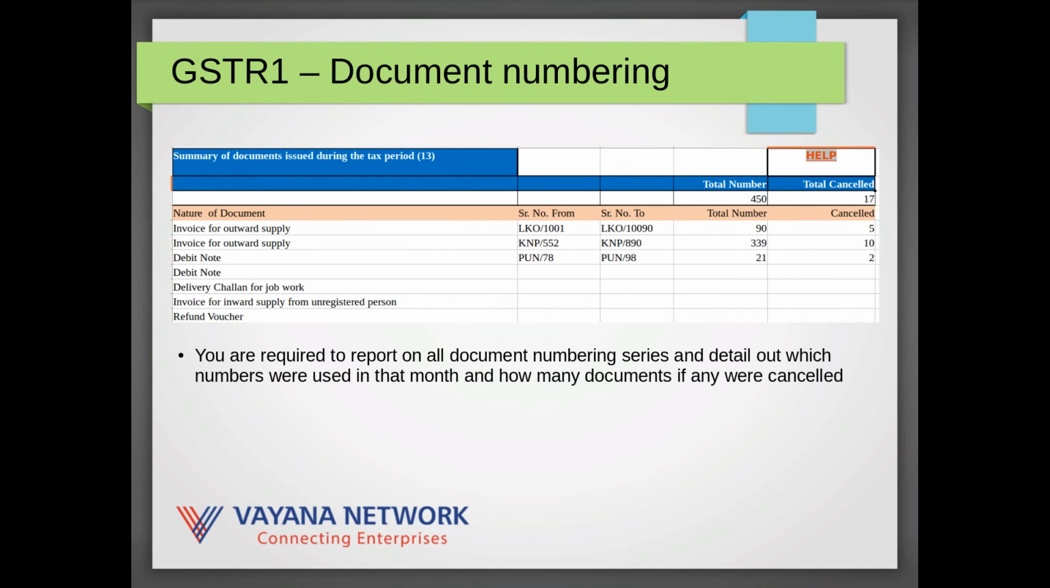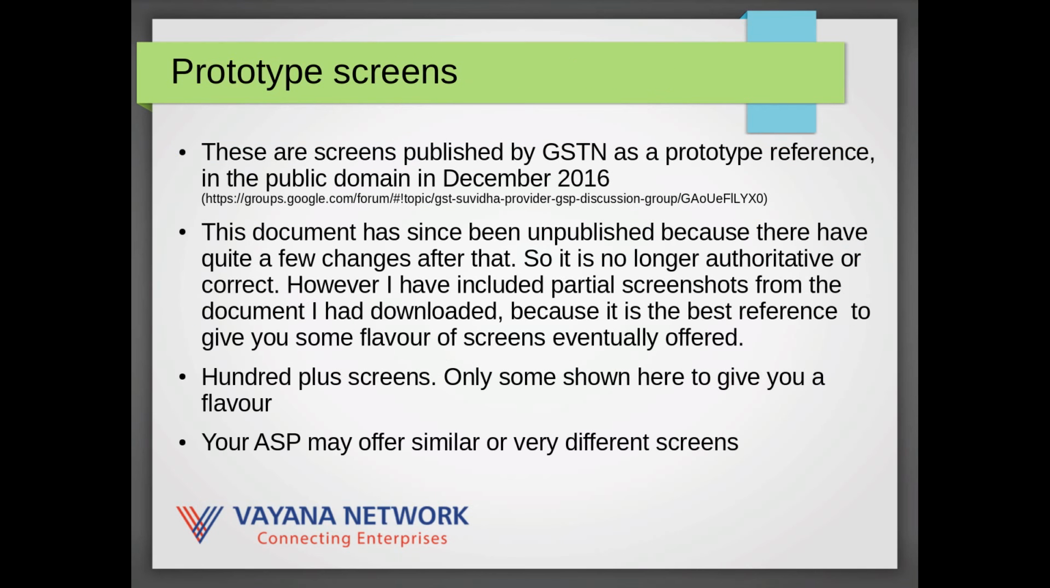One more note, you do need to keep track of your document numbering and submit the numbering sequences as used in each month. Thus, for your invoices, you do need to keep track of from and to serial numbers in that month, how many invoices got issued, how many of those numbers got cancelled, and the same thing applies for various other document types, including debit notes, delivery challans, and so on and so forth. So that's the nature of information that you do need to capture into your GSTR1.